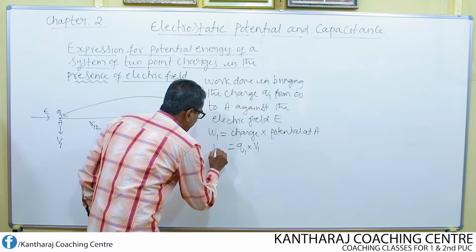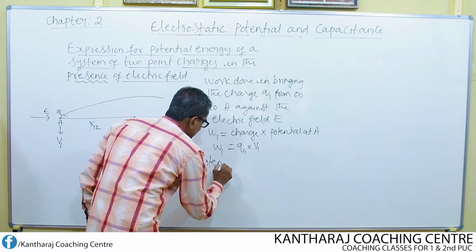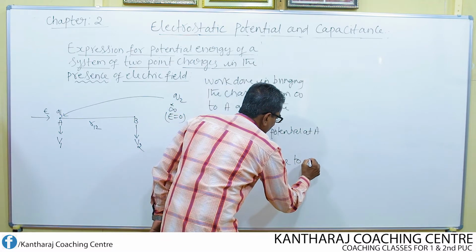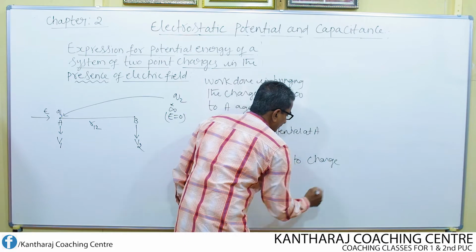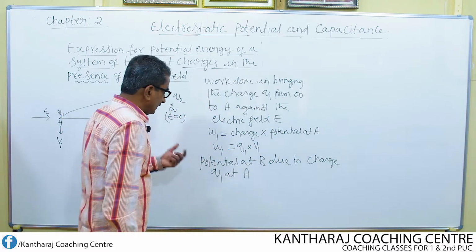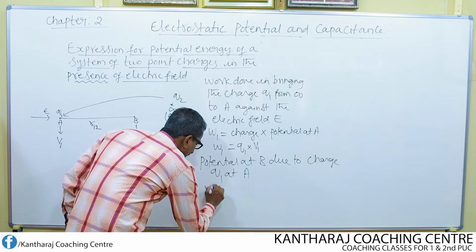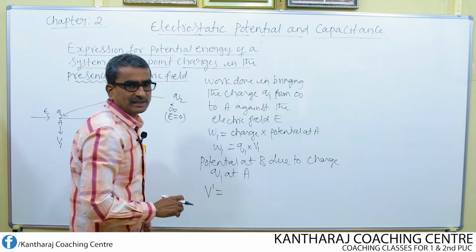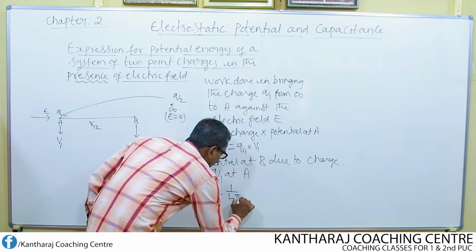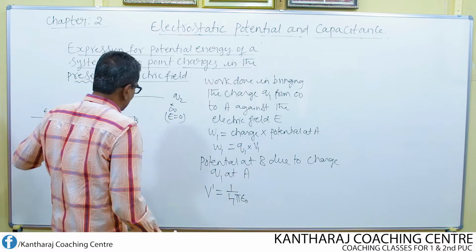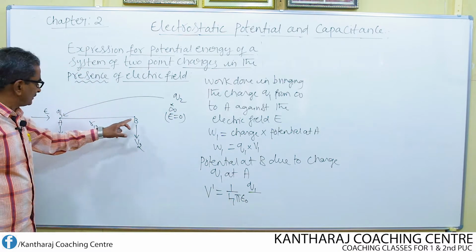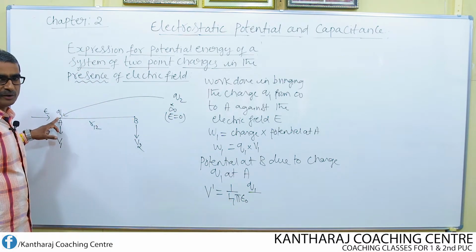So what is the potential at B due to charge Q1 at A? And it is given by the formula V dash. I call this V dash because V1 and V2 are already used. V dash equals the basic formula 1 over 4 pi epsilon naught, Q1 divided by, B is at what distance from the point A?